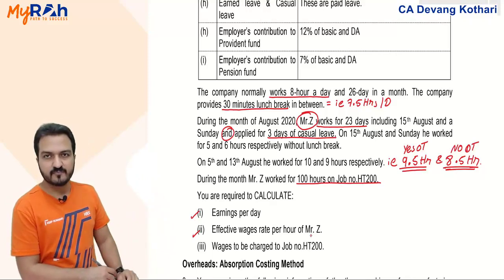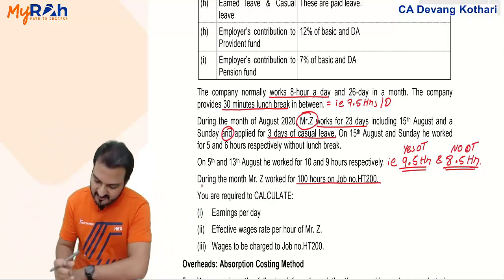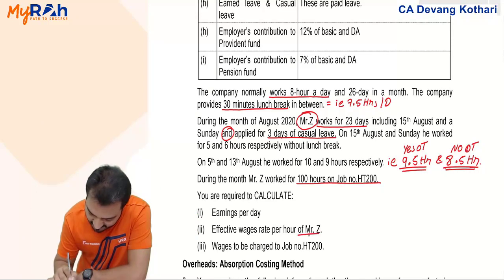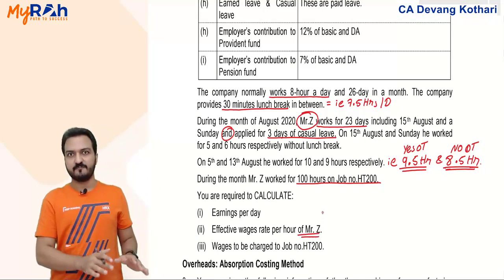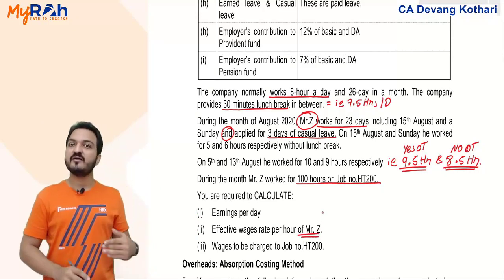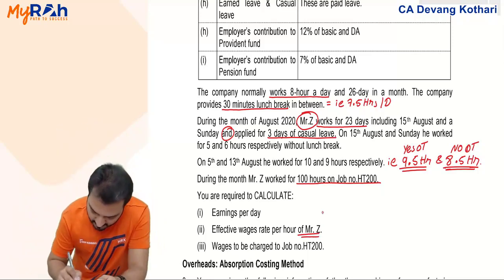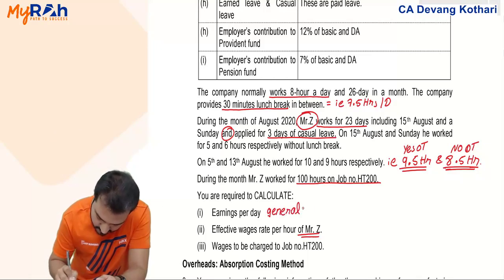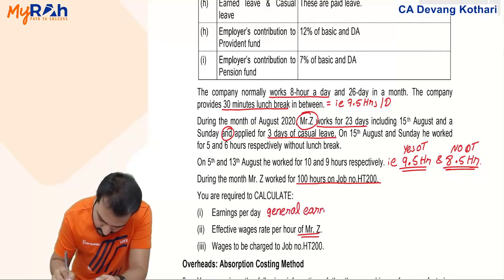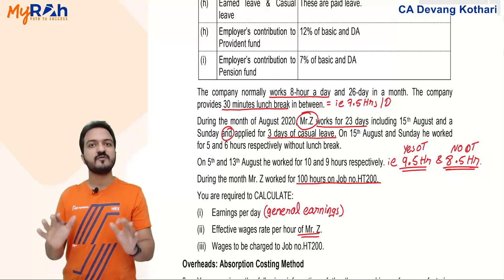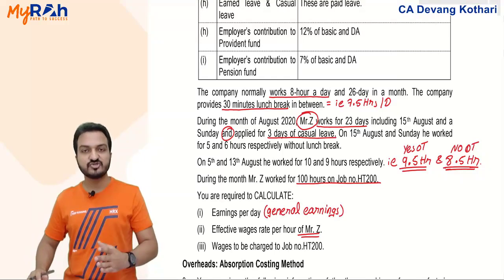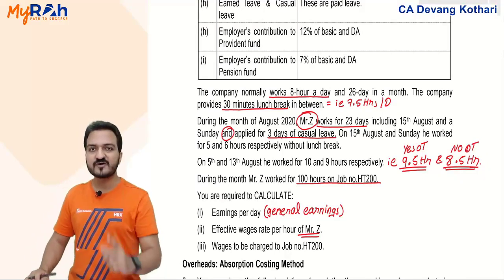So, in the second question, they are specifically asking you to find this for Mr. Z. But in the first question, they didn't mention anything, meaning that the first question's earnings per day will be the general earnings of the company. General earnings for all employees, not for specific Mr. Z.